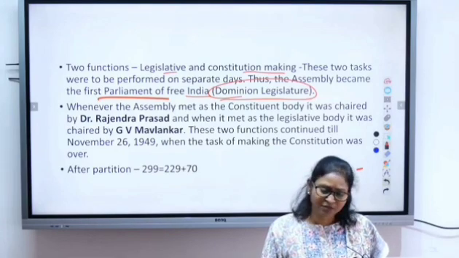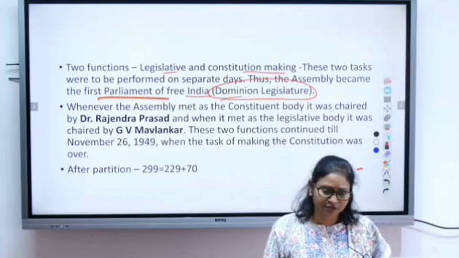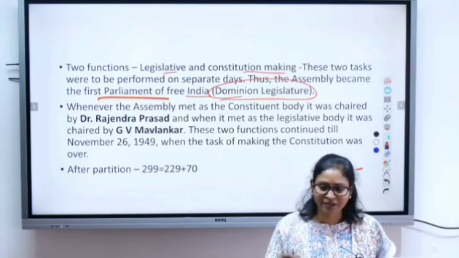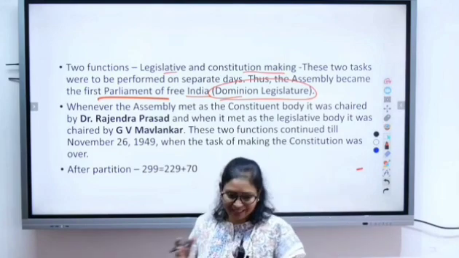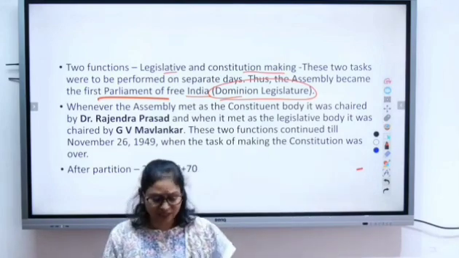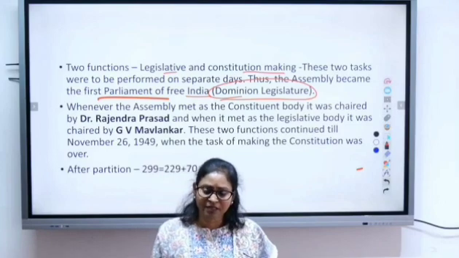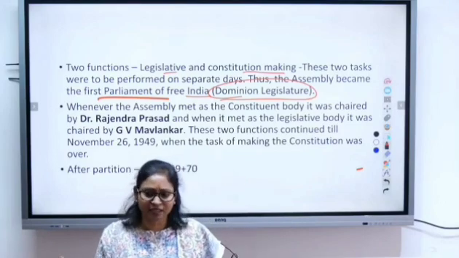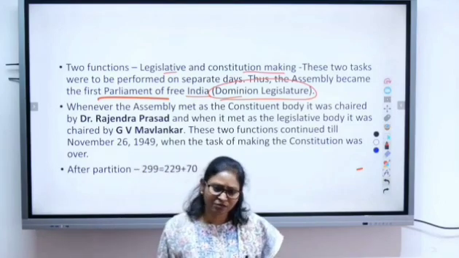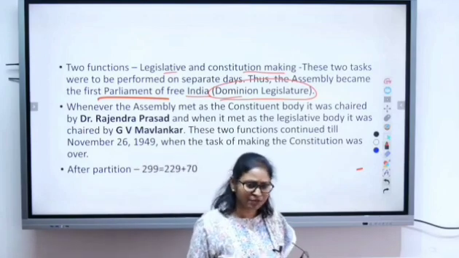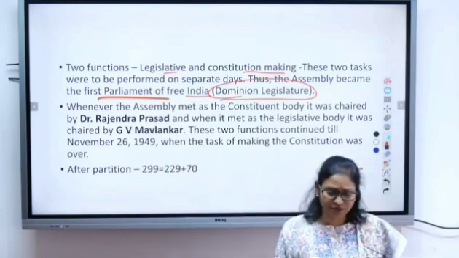Partition, communal riots, it was very difficult, because partition is not easy, right? You have to divide the assets of the country, liabilities will be divided, a boundary has to be created, and there was a huge displacement of population. It was not easy, very difficult.